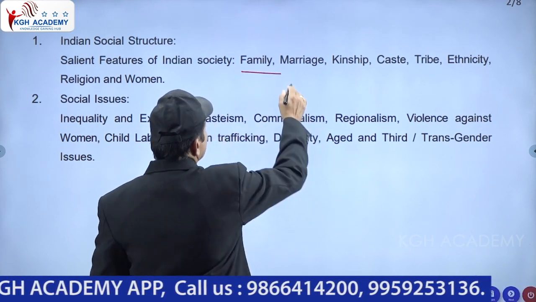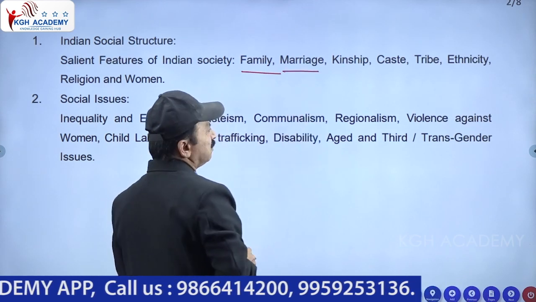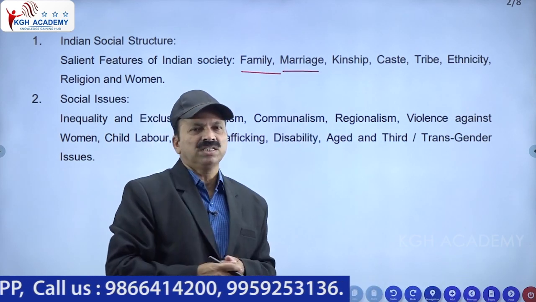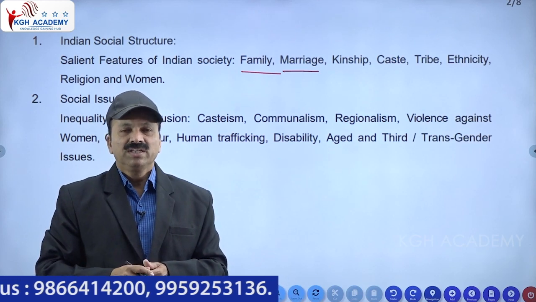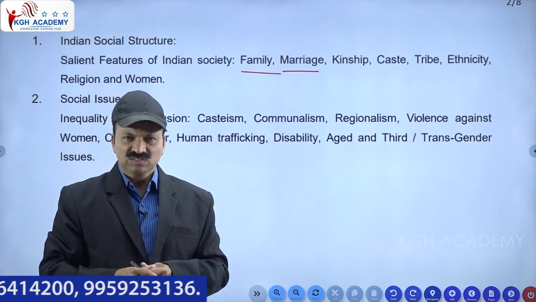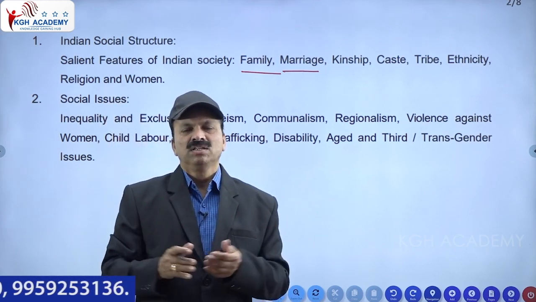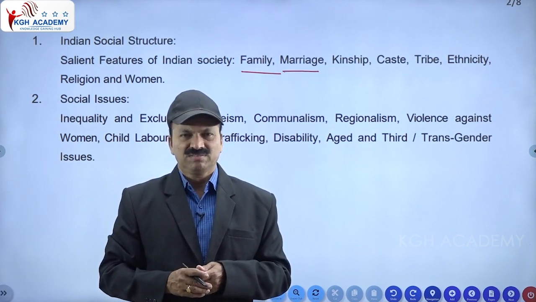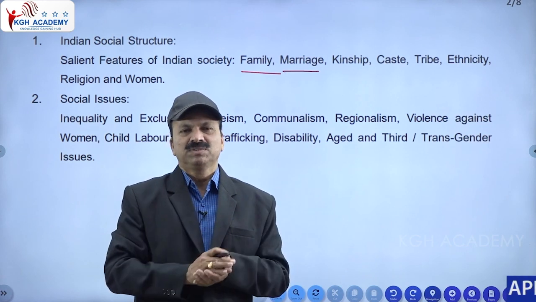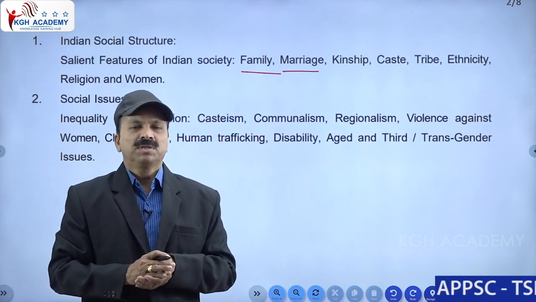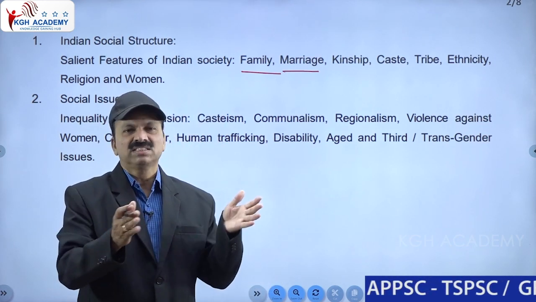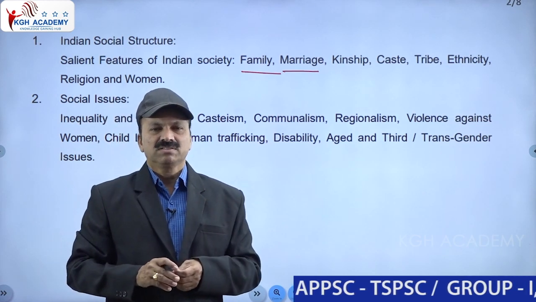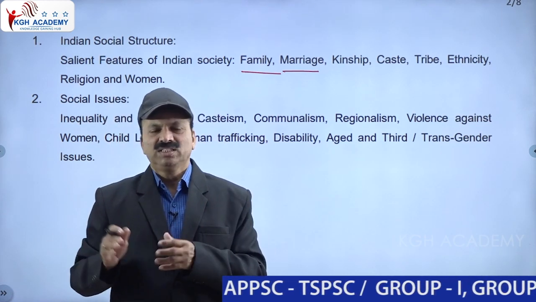Then marriage. What types of marriages existed in previous ages in Indian society? There were eight types of marriages in the society. Four were accepted and four were not accepted. The four accepted marriages were Brahma marriage, Daiva marriage, Prajapatya marriage and Arsa marriage. They were accepted in the society. The other four marriages they did not accept.